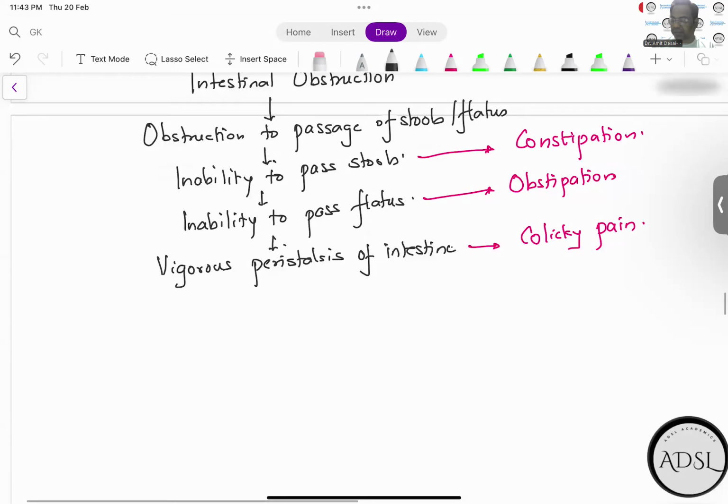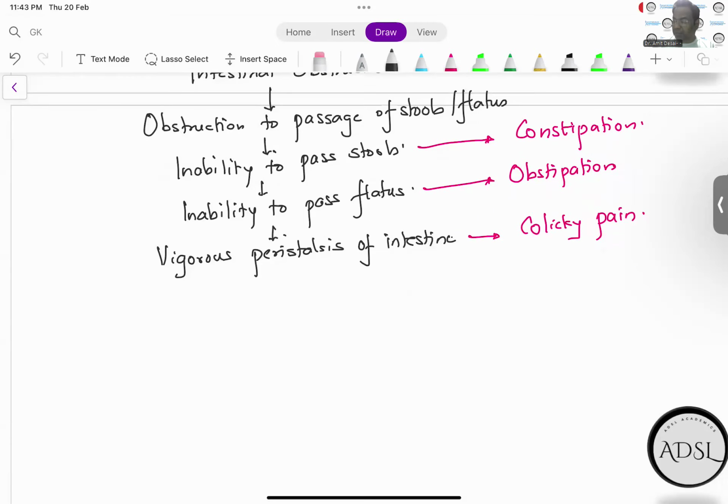The intestine is trying to push very hard. But it will not be able to push open the obstruction. So two things are going to happen at this end.